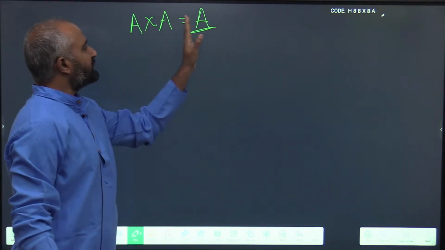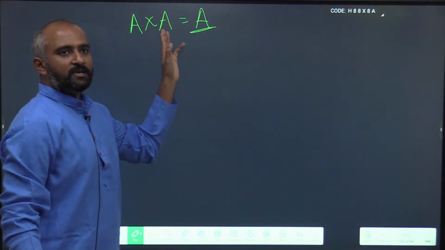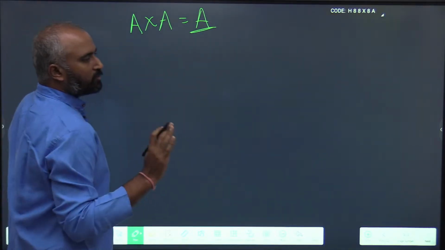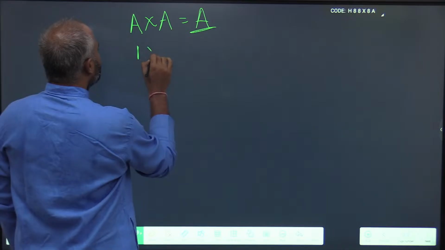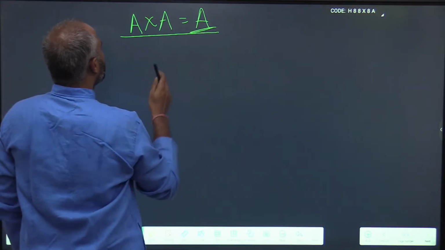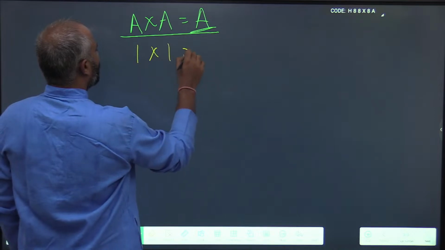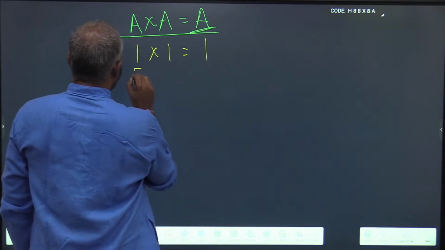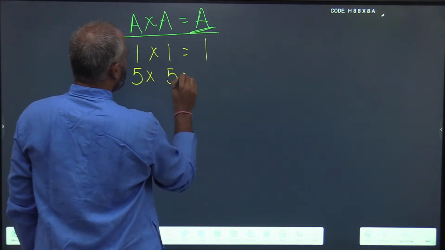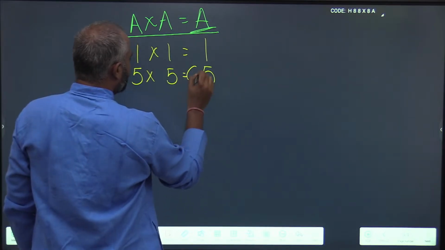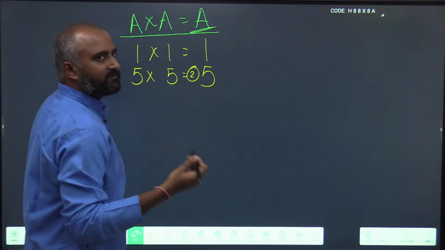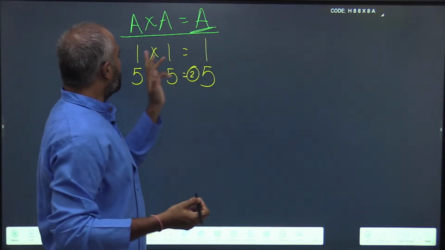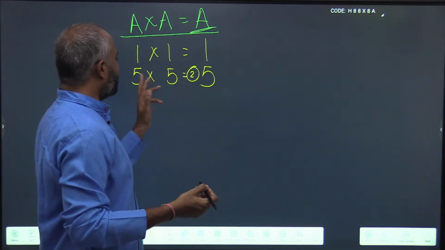Now whenever you see a pattern of this kind, there are only a few possibilities. I want you to remember this. A into A kind: 1 into 1, what does it result in? 1. Next, 5 into 5 results in 25. Since we are only concerned with the unit digit, if you see a pattern of A into A, then it is either 1 into 1, which is 1, or 5 into 5, which is 25.